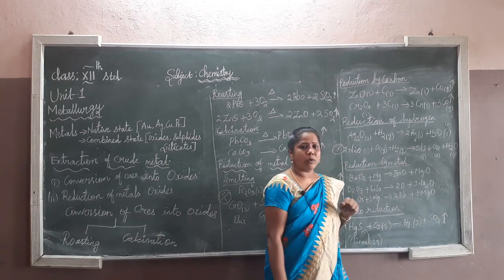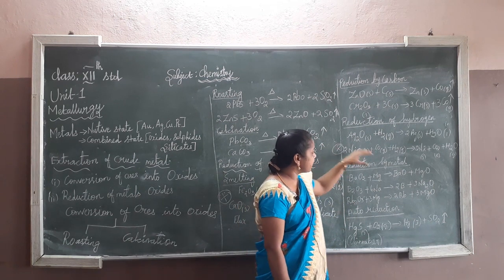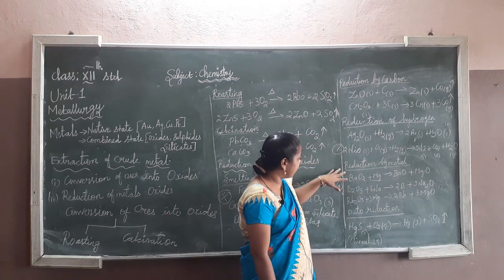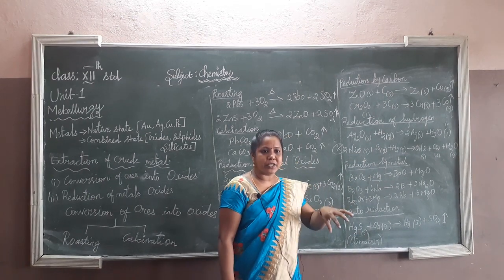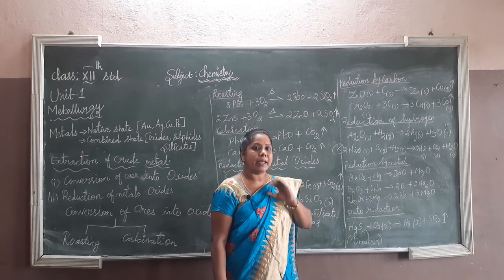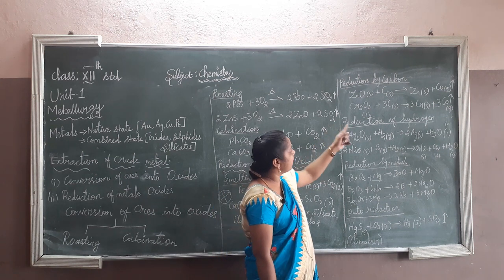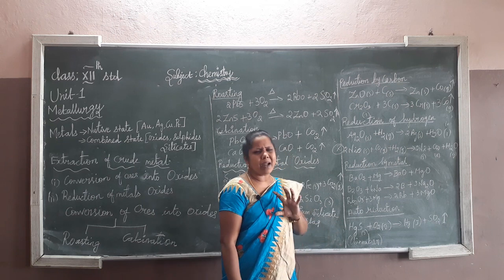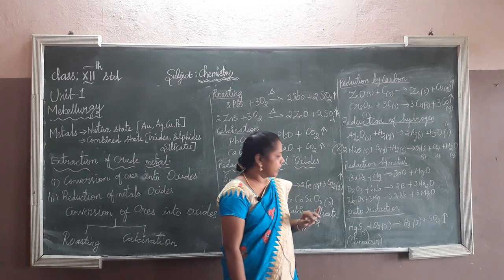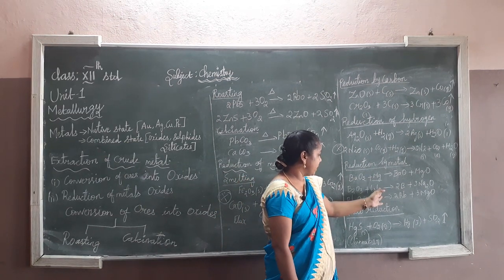Reduction by metals, what is the meaning? Metal is reduced by metal. Yes, it happens. We use metals as reducing agents, like carbon and hydrogen. Some kinds of metals act as the reducing agent, like magnesium and sodium.